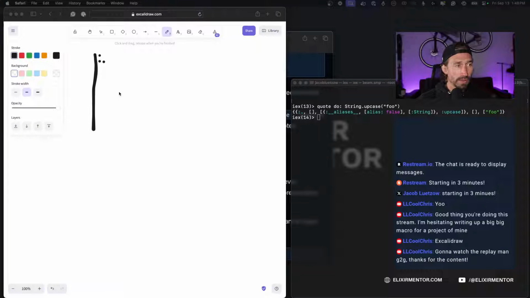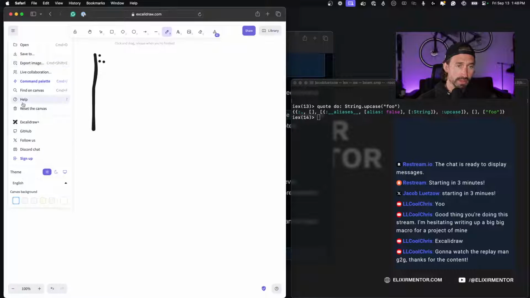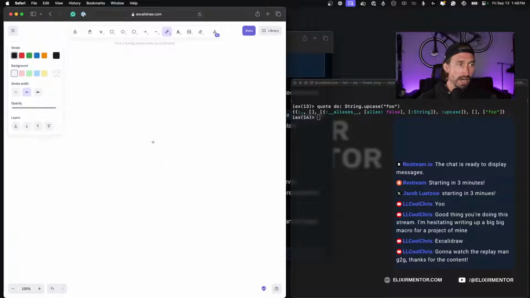So, order of operations. I need to clear this out and start over. Reset canvas. The very first thing that's happening is we're calling this dot function. We have one function being called, and then two functions being called. I'm going to butcher this, guys, and I apologize, but we're going to try our best.